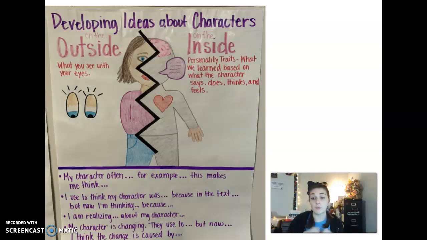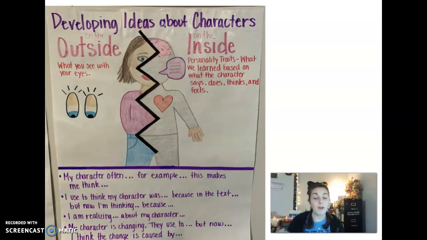You can definitely make realizations about a character, and I'm realizing blank about my character. Okay, noticing that physical trait, or personality trait. I'm noticing that she has a lot of friends. She's a cheerleader. She's very talkative and she's very peppy. This makes me think that she's very spirited and really kind to others.